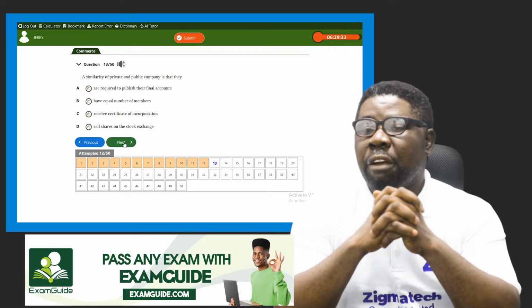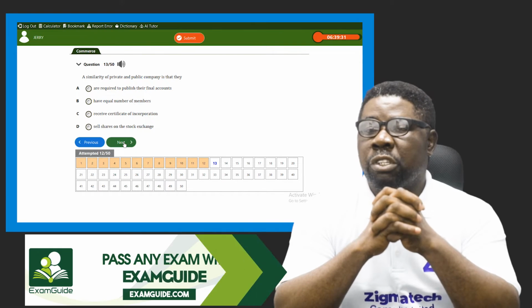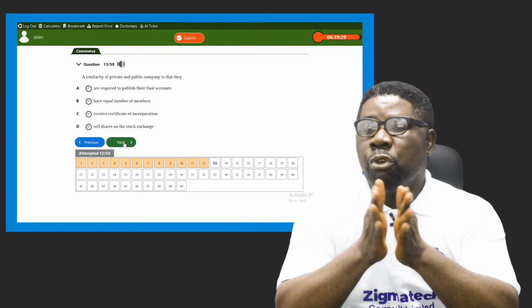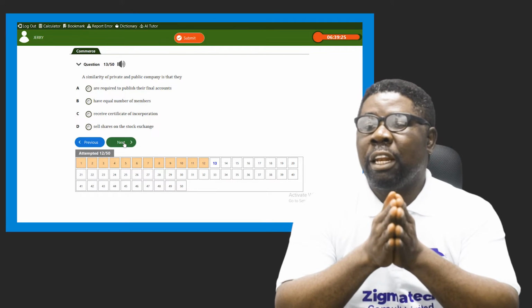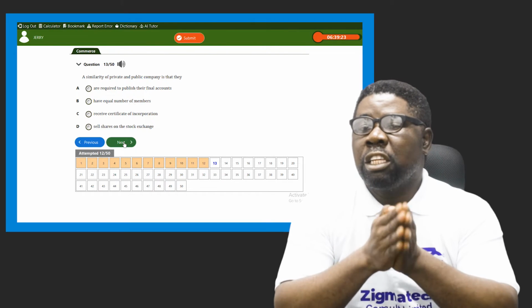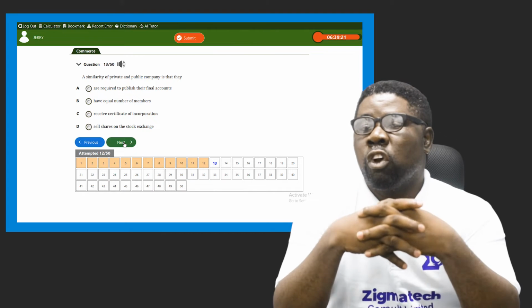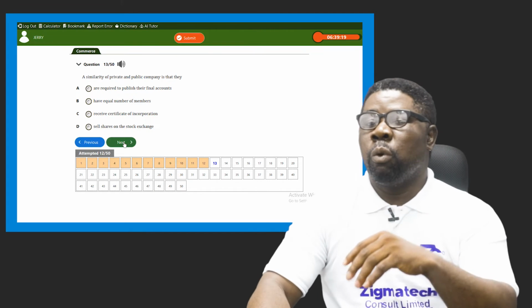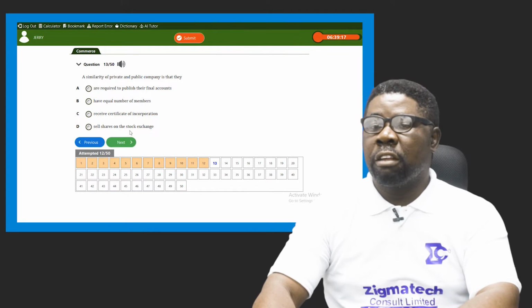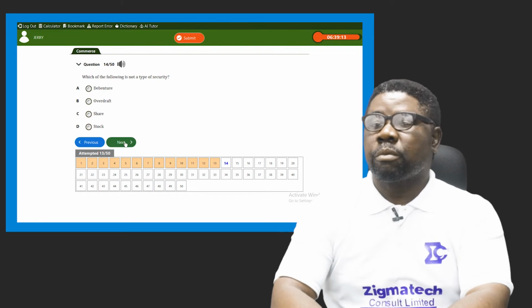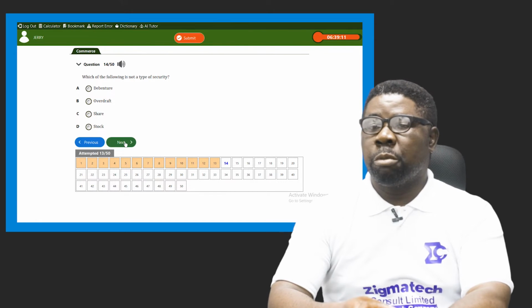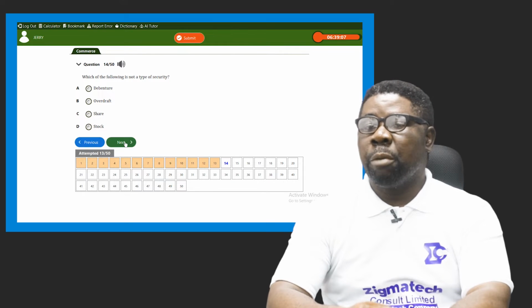So we are left with the only option that is correct here, that they both receive certificate of incorporation, making them become what? A legal entity, an individual of themselves when they become incorporated. So yes, that is the answer. Our next question, number 14, says, which of the following is not a type of security?